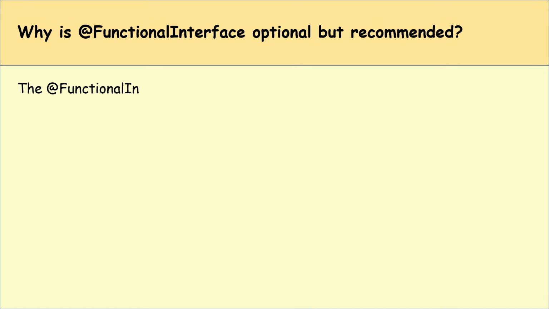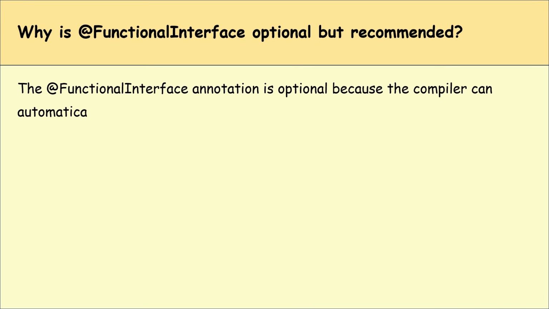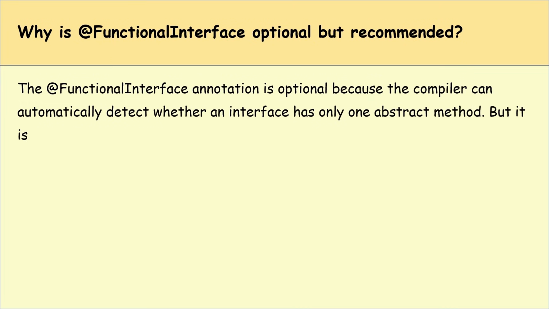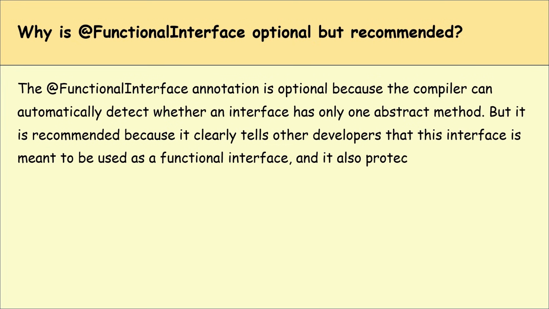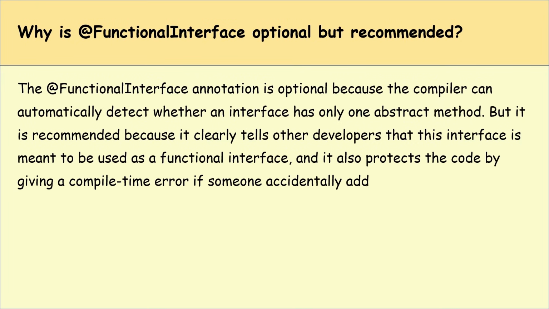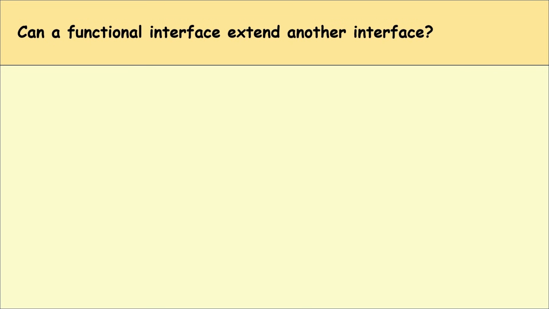The functional interface annotation is optional because the compiler can automatically detect whether an interface has only one abstract method, but it is recommended because it clearly tells other developers that this interface is meant to be used as a functional interface, and it also protects the code by giving a compile time error if someone accidentally adds another abstract method. Can a functional interface extend another interface?